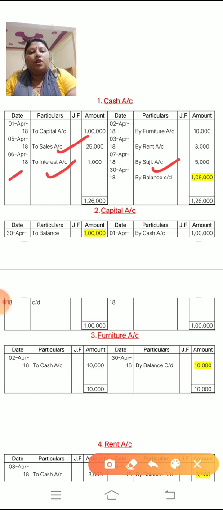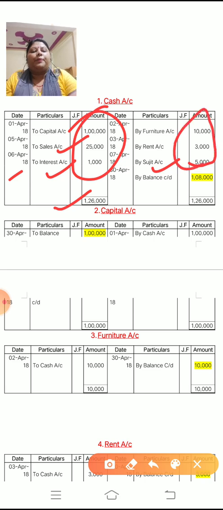Now do the total of the first side, this side. The total of this side is 1,26,000. Now do the total of this side, up to here 10,000, 3,000 and 5,000. The total is 18,000. Okay. So which side is greater? The first side is greater. So write down the total on both sides.